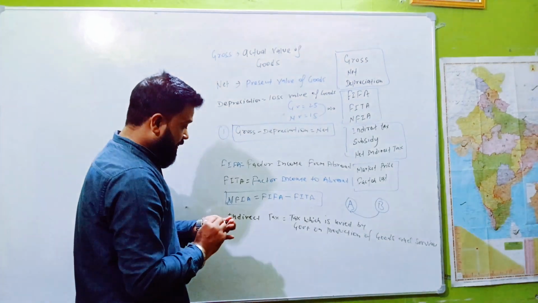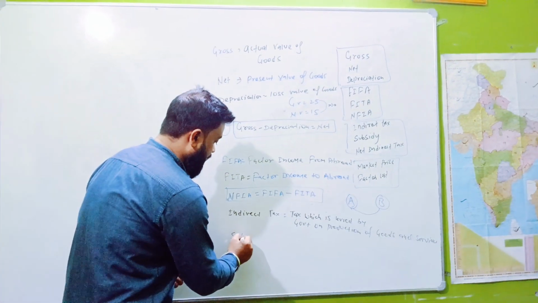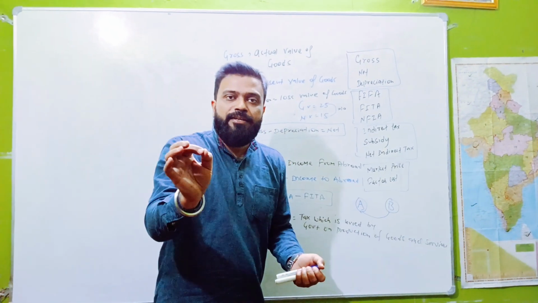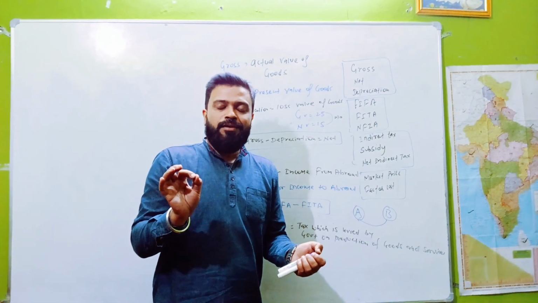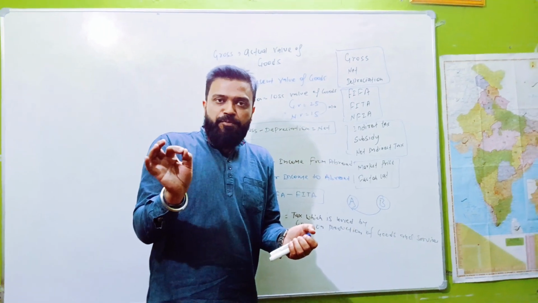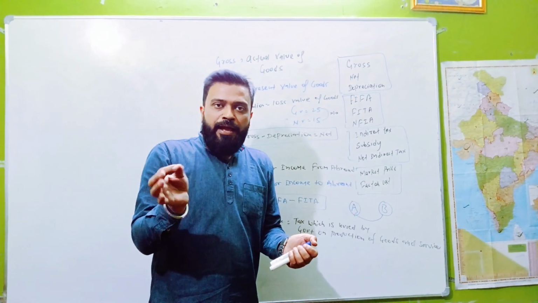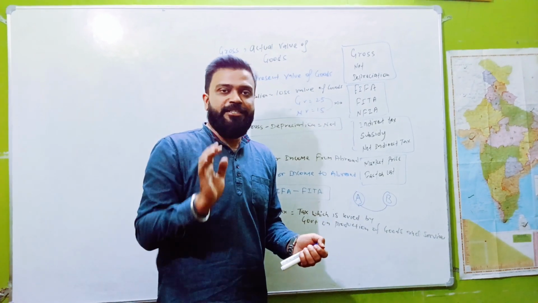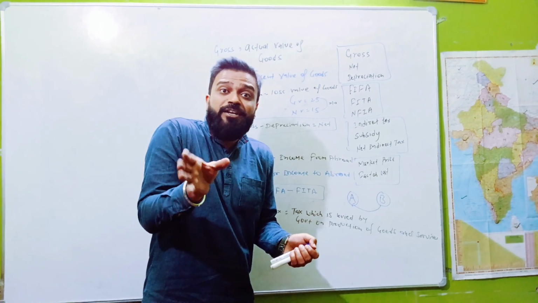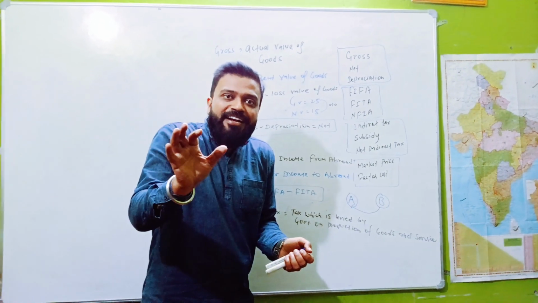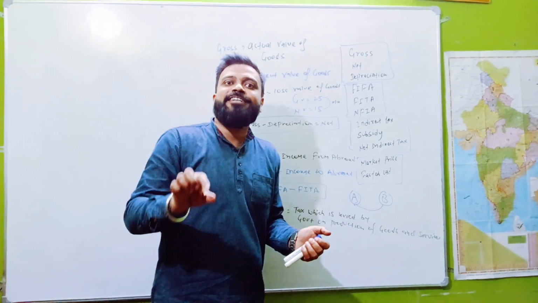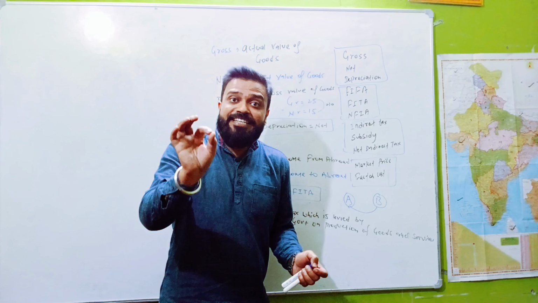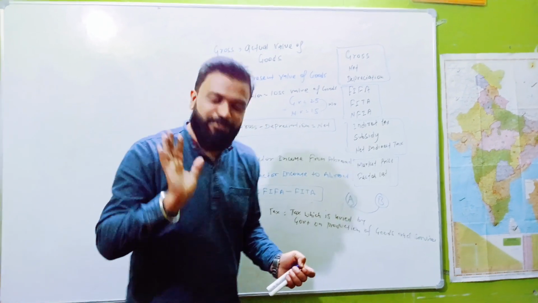What is subsidy? Subsidy means it is help by the government. It is assistance by the government. Suppose government provides fertilizer and the cost of the fertilizer is 2000 rupees, then government gives 60% subsidy. It means the cost of that fertilizer is only 800 for the people. So 1200 is given by the government. This 1200 is called subsidy. We can define subsidy as the assistance provided by the government.